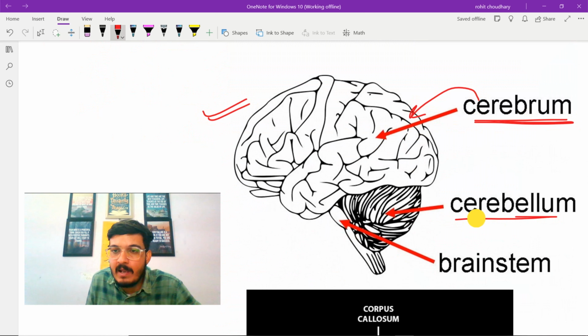Then comes cerebellum. So this cerebellum is located underneath the cerebrum. As we can see, this is located underneath the cerebrum and it is located behind the ears. And the third part is brainstem.